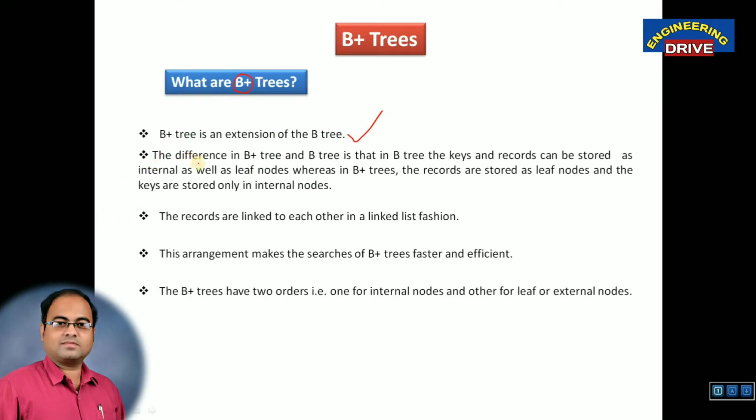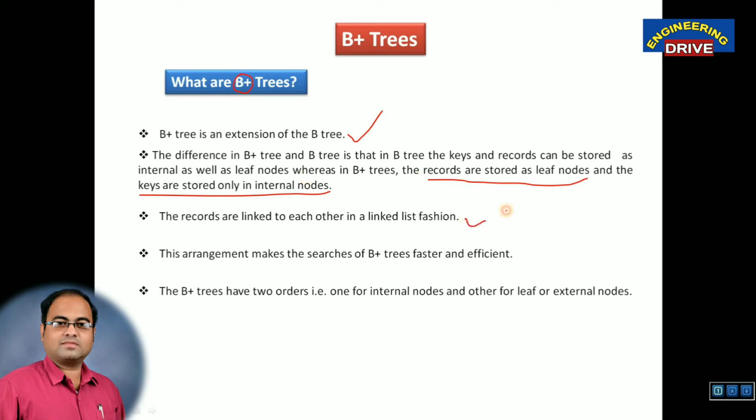And the major difference between a B plus tree and a B tree is, let us see. In a B tree the keys and records can be stored in internal as well as leaf nodes. So we can store both keys and records in both ways, in internal as well as leaf nodes. Whereas in B plus trees, the records are stored in leaf nodes and the keys are stored only in internal nodes. This is the condition. Records are stored in leaf nodes, whereas the keys are stored only in internal nodes. This is the primary condition that has been kept in a B plus tree that we need to understand.